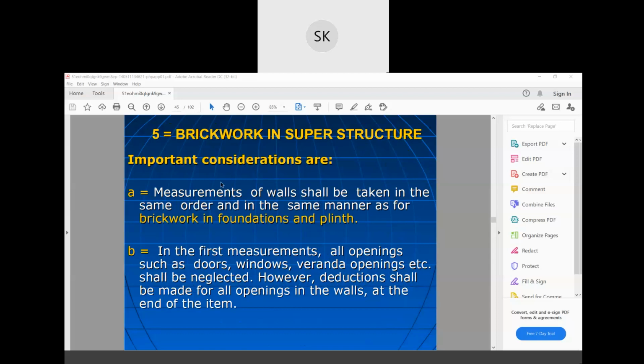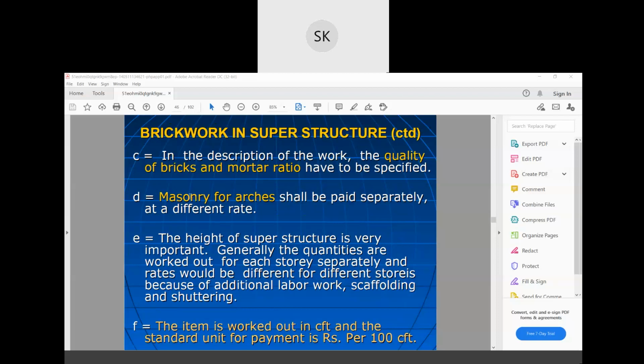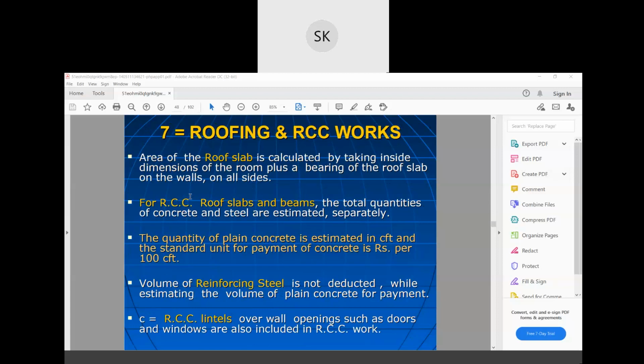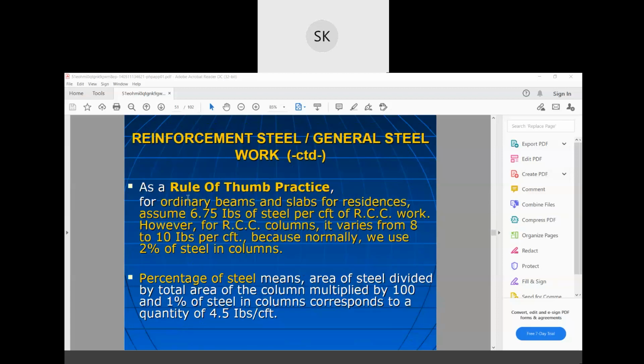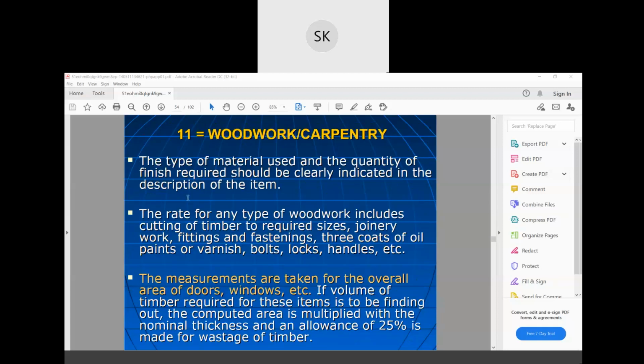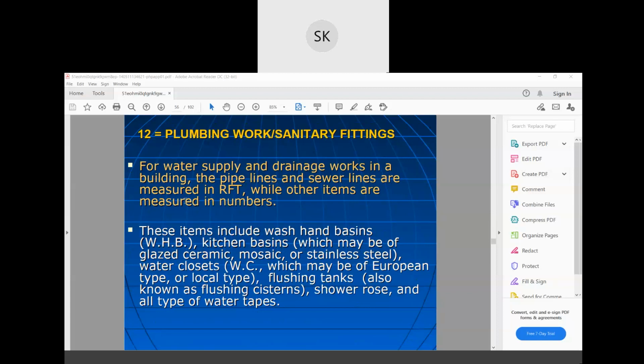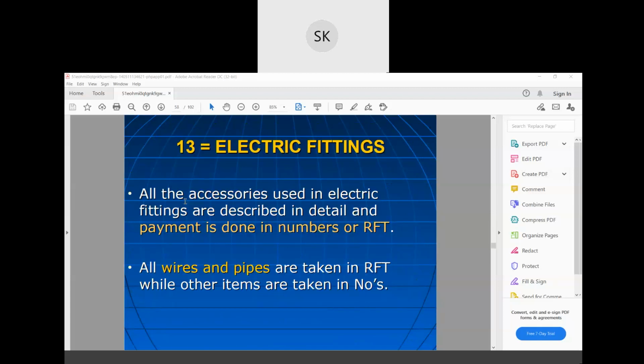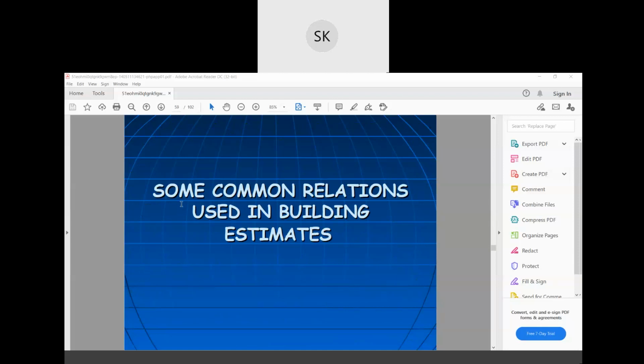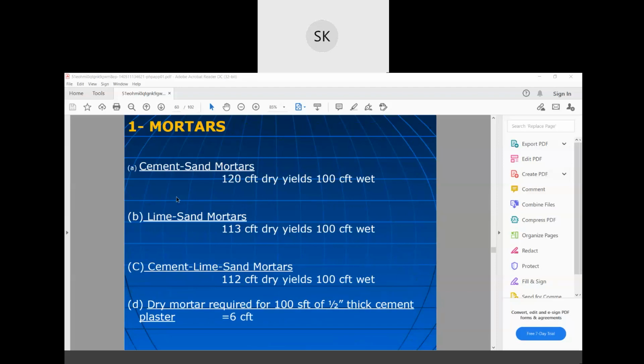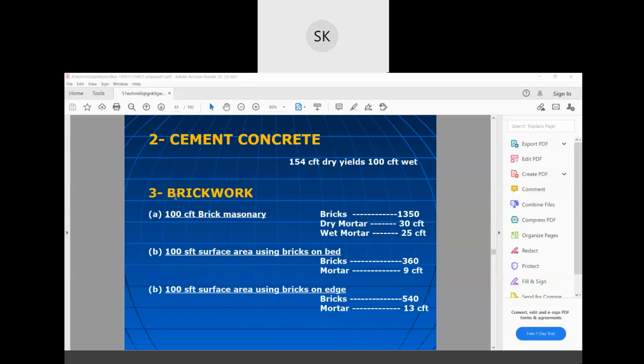So brickwork is usually measured in meter cube. For different work, different units of measurement will be there, for plumbing, electric fitting, and so on. Okay, some common relations used in building estimates. I'll share different lump sums.